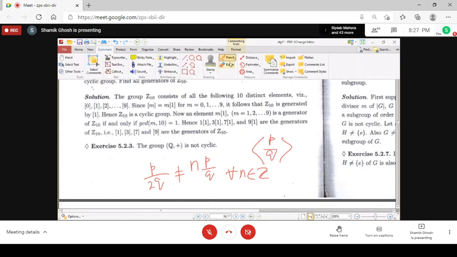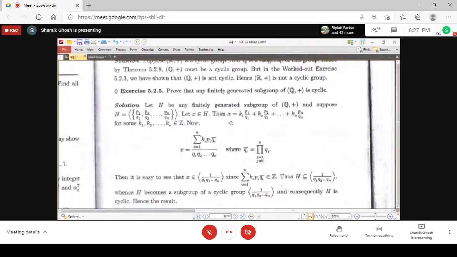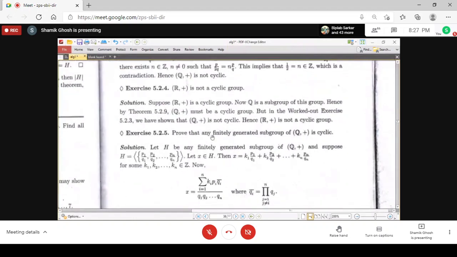So in this way, you can go through the exercises. Then it has also been shown that similarly R plus is not cyclic, because if R plus would be cyclic, then its subgroup Q plus would be cyclic, but it is not, as we proved. And it is also not finitely generated.